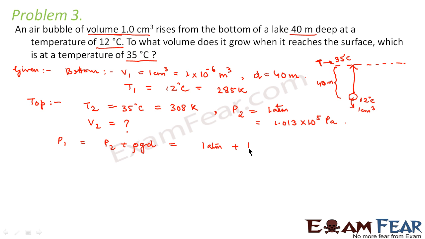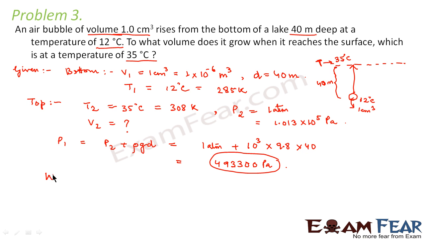Rho is the density of water, which is 10 to the power 3 kg per meter cube. What is g? That is 9.8 meter per second square. And what is d? d is the depth, that is 40 meters. Now this also we convert into pascals and we find that the value comes out to be 493300 pascals. So this is the value of pressure at the bottom.